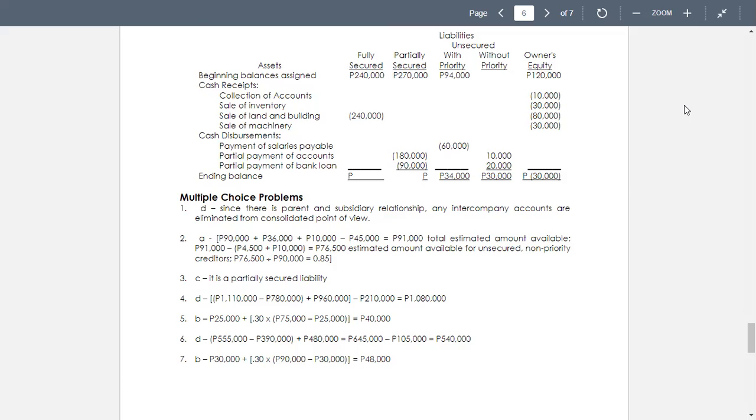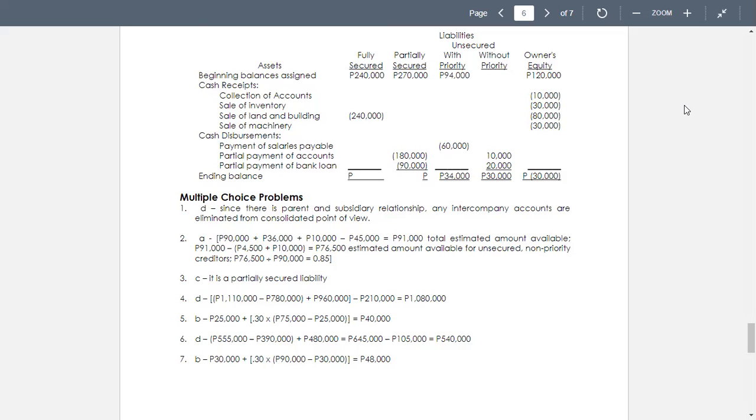Okay, then we go to the multiple choice problems. In number 1, the requirement is an accounting statement of affairs for Sun Company shows a dividend of 40%. What corporation can expect to receive payment for its investment in Sun Company of approximately letter D? Since there is parent and subsidiary relationship, any intercompany accounts are eliminated from the consolidated point of view.